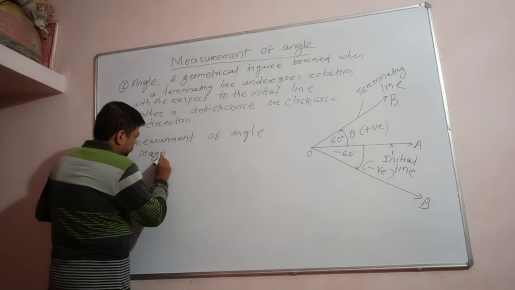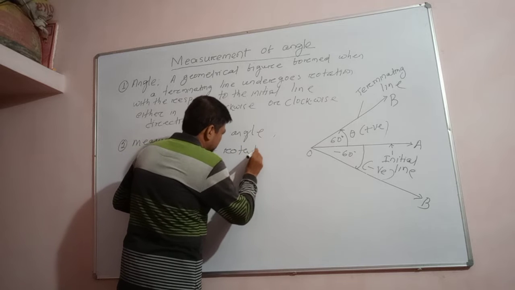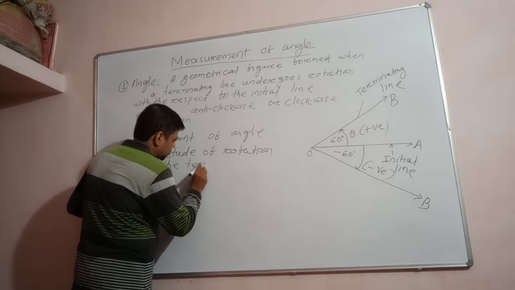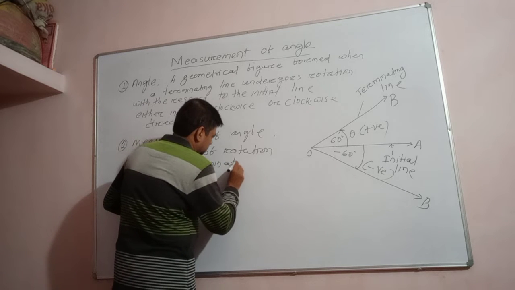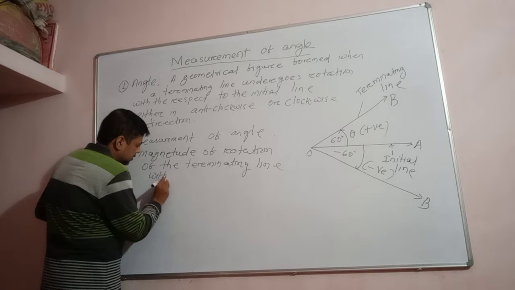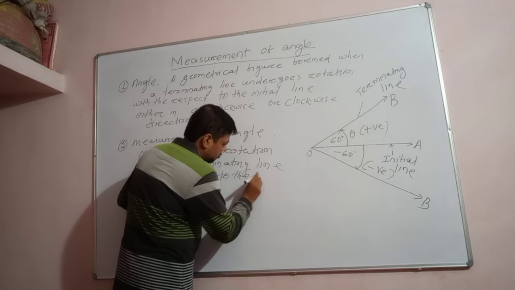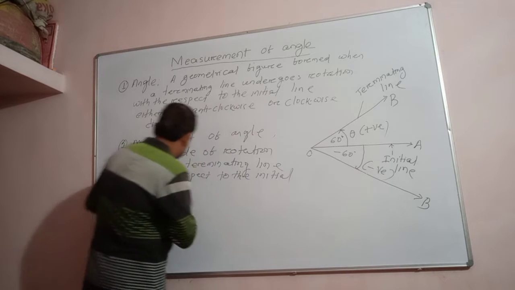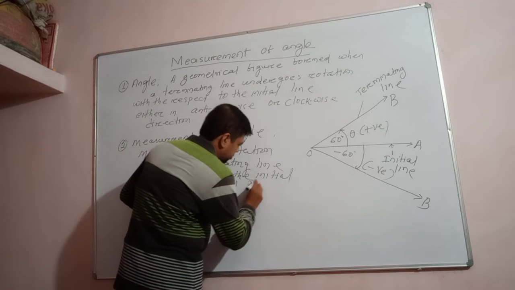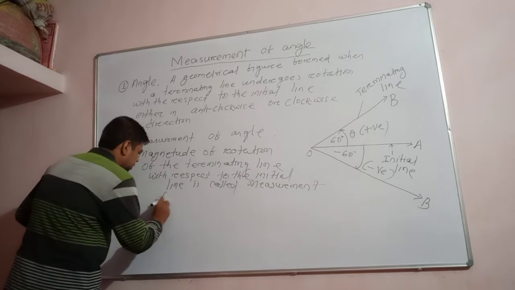The magnitude of rotation of the terminating line with respect to the initial line is called the measurement of the angle.